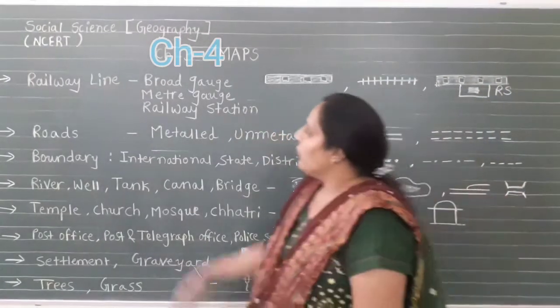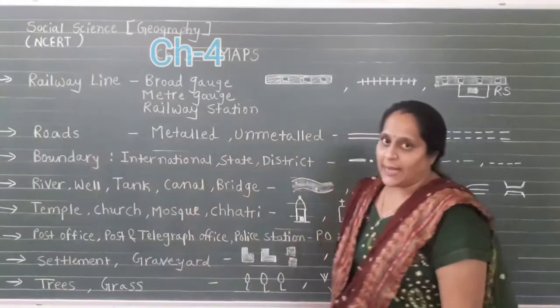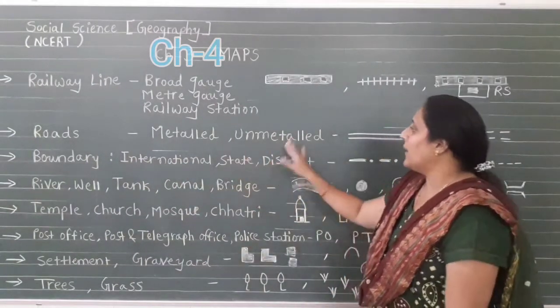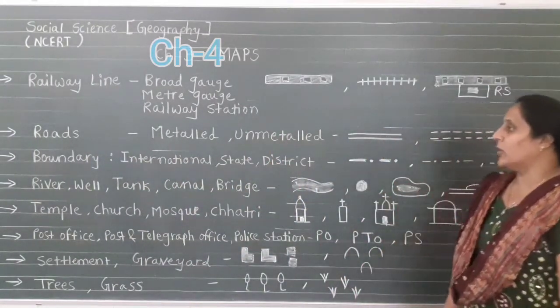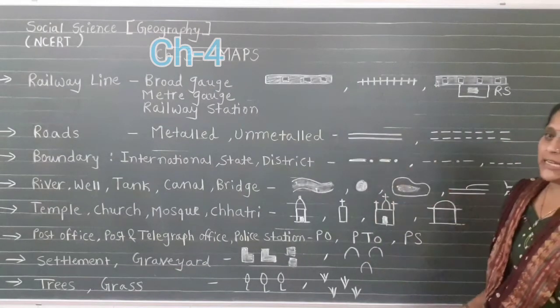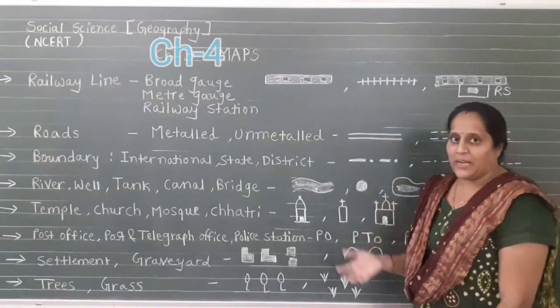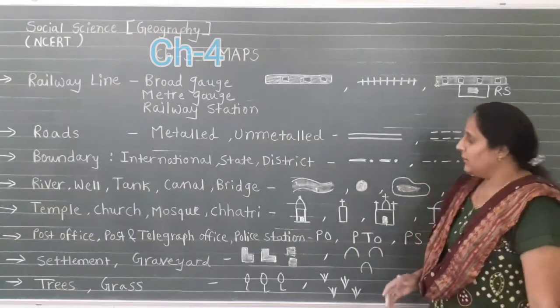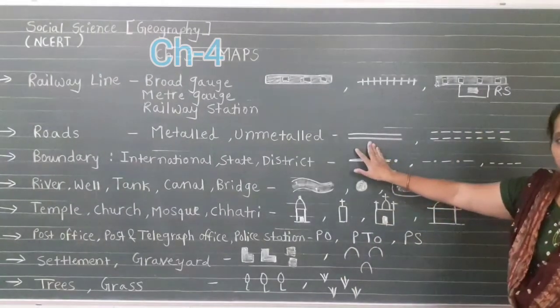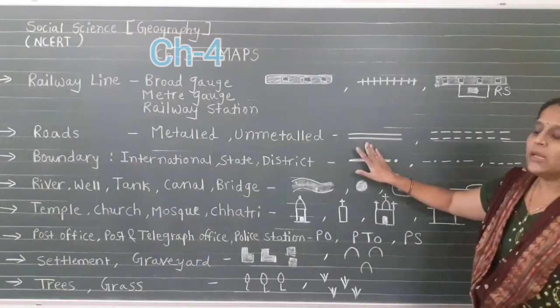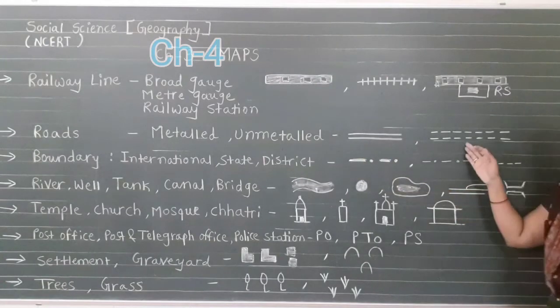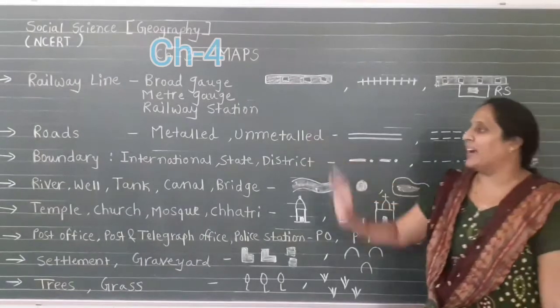Now we are talking about two types of roads. First is a metal road and the second one is an unmetal road. Metal road means a generally made road which is made up with natural tar. This kind of road is called a metal road, which is seen in city areas. When you visit an urban area or village area, at that time you saw this kind of unmetal road.